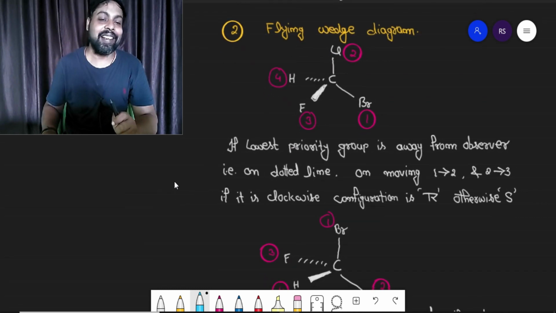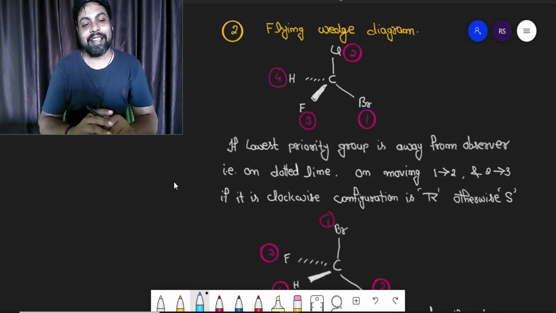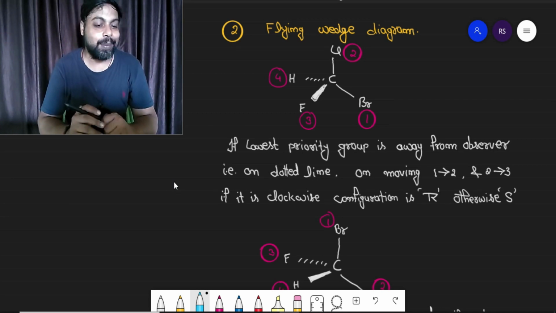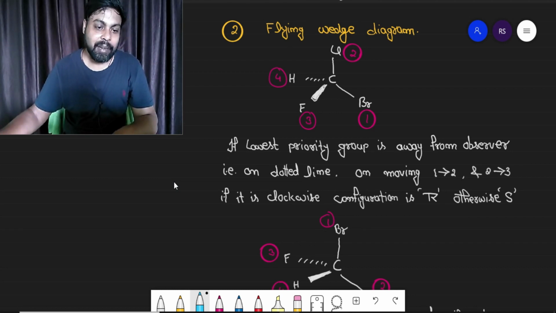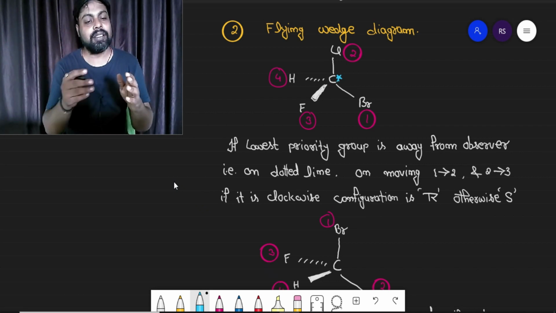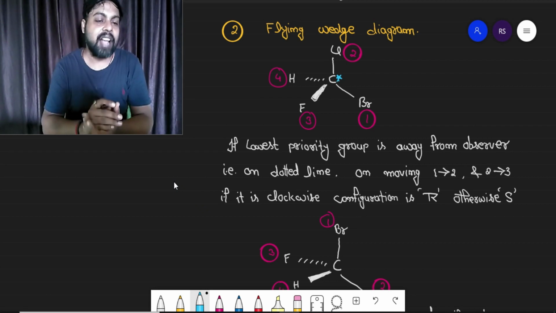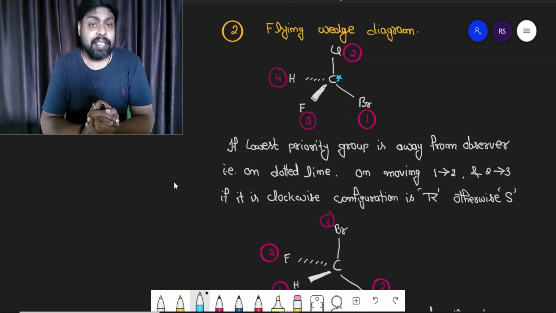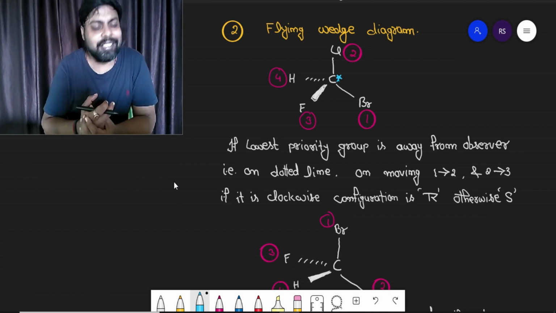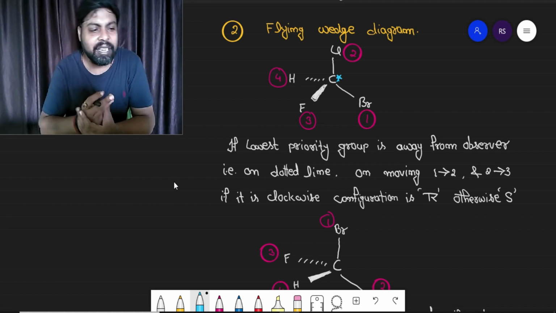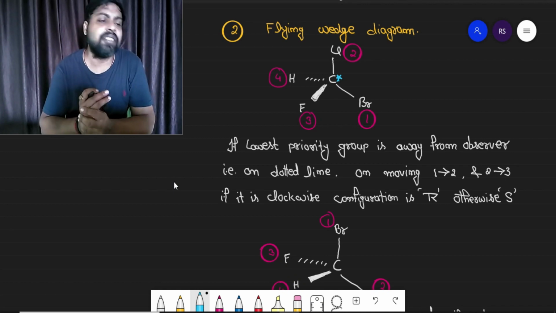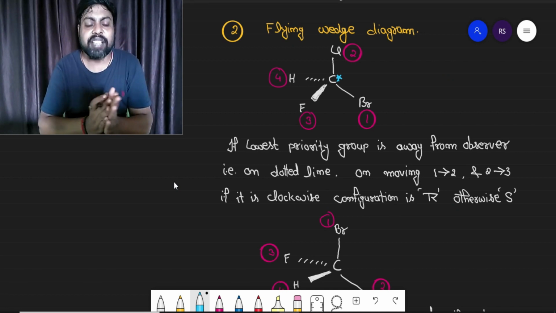The next case is determination of R and S configuration in flying wedge diagram, shaded or dotted line diagram, right? Again, you can see I have taken the chiral carbon atom. All the valency of this carbon atom is satisfied by different atom or group of atom. Let us decide the priority. We are having fluorine, chlorine, bromine and hydrogen. Definitely the atomic number of bromine is highest, so bromine is given first priority, then chlorine second priority, fluorine third, and definitely hydrogen will be the least atomic number, so it is assigned fourth priority.